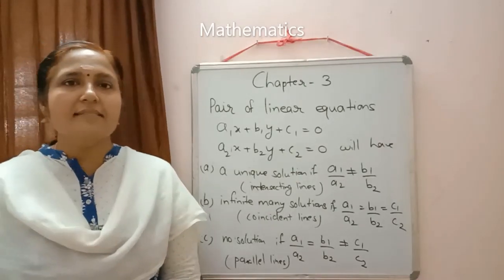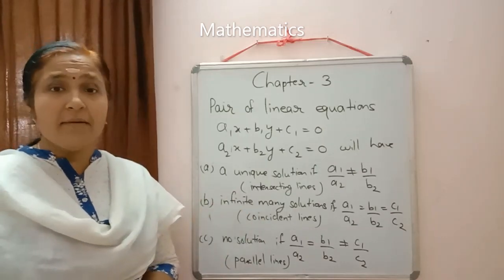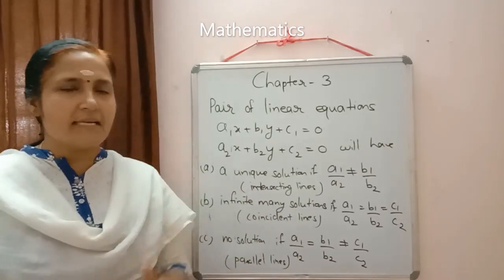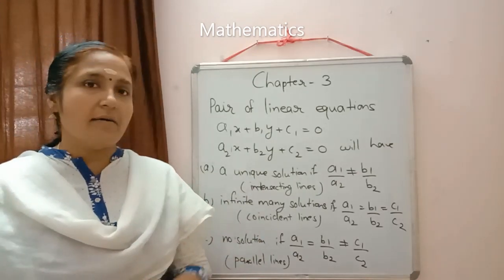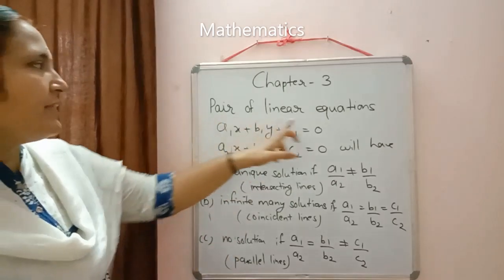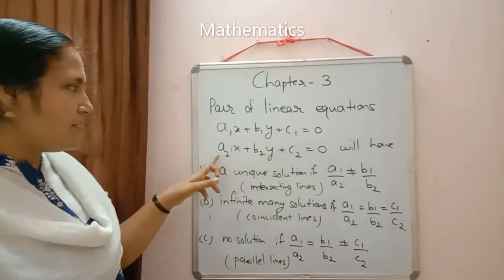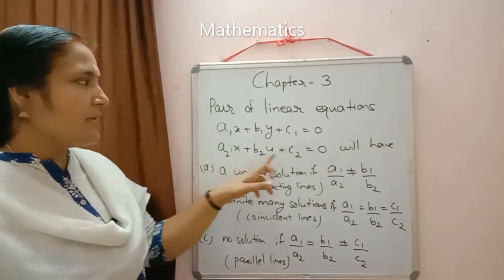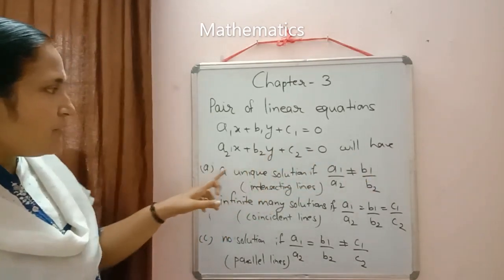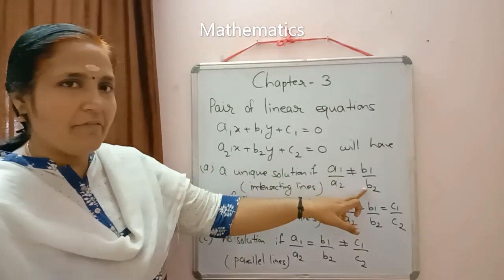In the previous class, we studied the consistency of a pair of linear equations in two variables. Whatever we studied, we'll just revise. Graphically, we have seen that the pair of linear equations a1x plus b1y plus c1 is equal to 0 and a2x plus b2y plus c2 is equal to 0 will have a unique solution if a1 by a2 is not equal to b1 by b2.